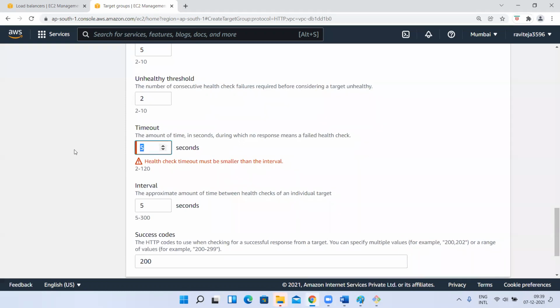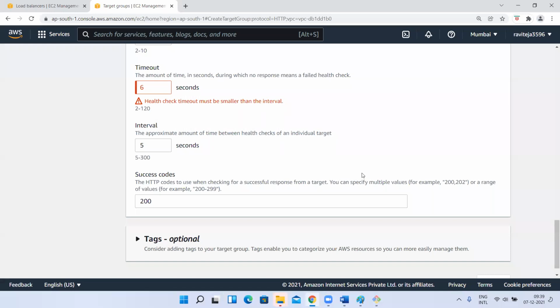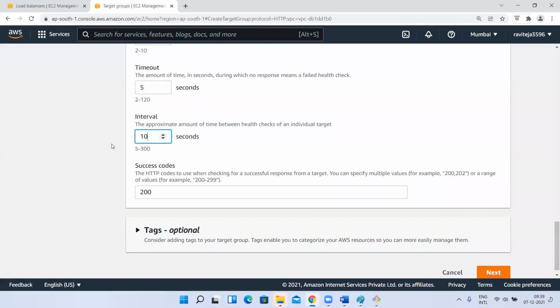So it is saying the health check value must be smaller than the interval. No, okay, I'll keep the interval as 5. Here I'll give the timeout as 10 seconds. Let's give it as 10 seconds.